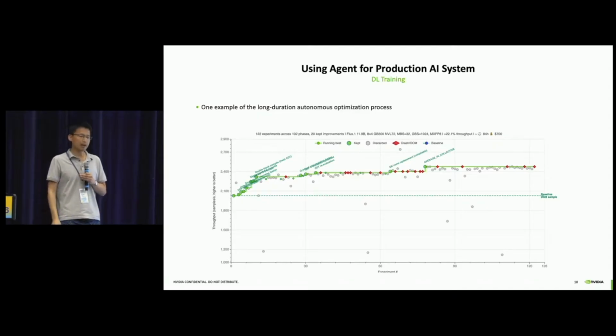Here is an example using the Flux model, which is a vision transformer model, to demonstrate the effectiveness of the training perf agent. This model actually has a very good performance baseline based on human observation. Starting from the beginning, it tried more than 120 experiments. Some of them hit OOM, some of them ran through but were rejected, and some were kept. Finally, 20 experiments were kept, bringing around 20% performance improvement in total, which is a very decent number considering we are using a very strong baseline.